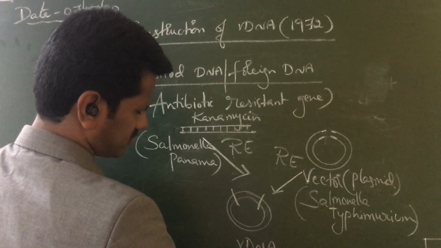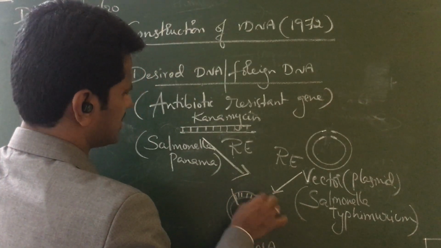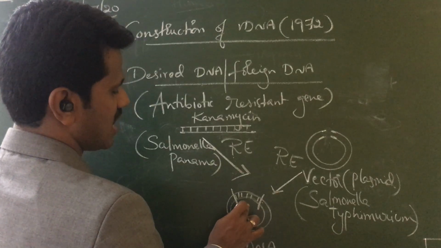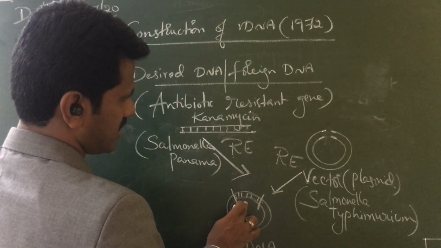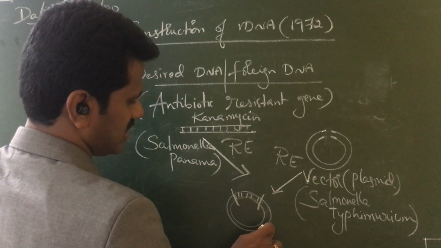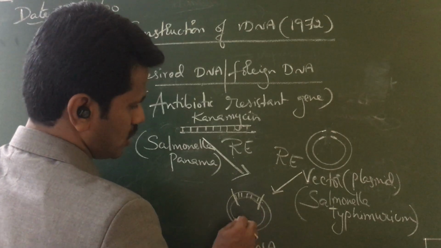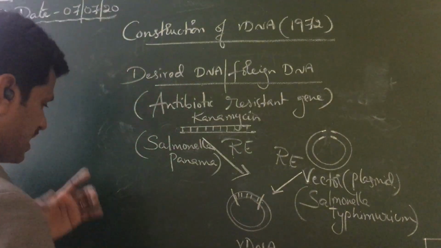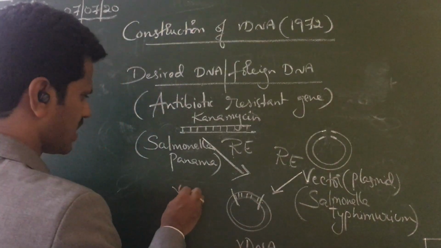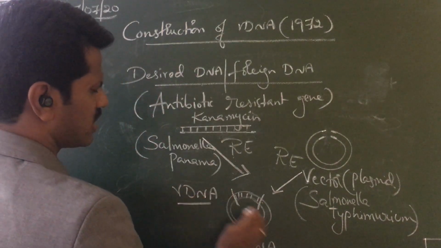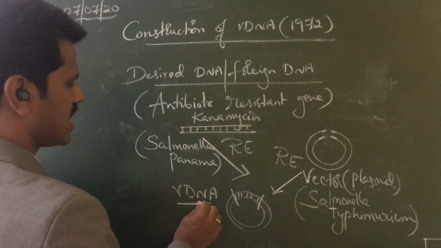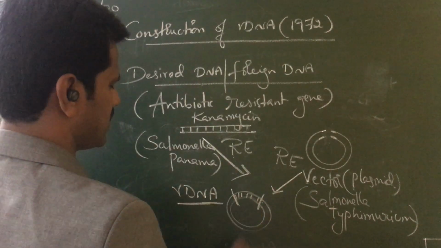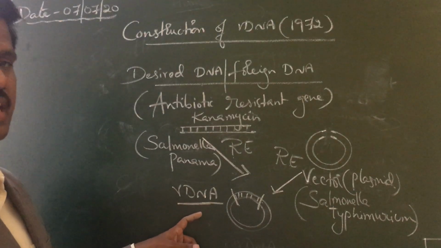That means this is the kanamycin gene, the desired antibiotic resistant gene, and here this is the plasmid. So what is this rDNA, how is it formed? This rDNA has two different genetic materials, so we call this an rDNA.